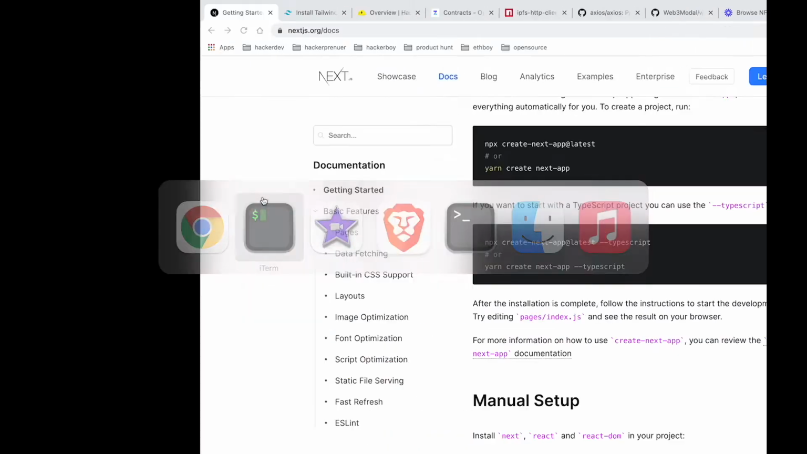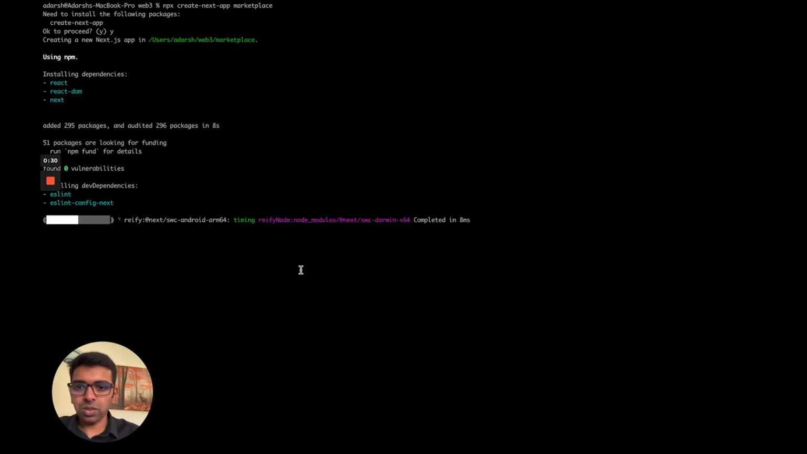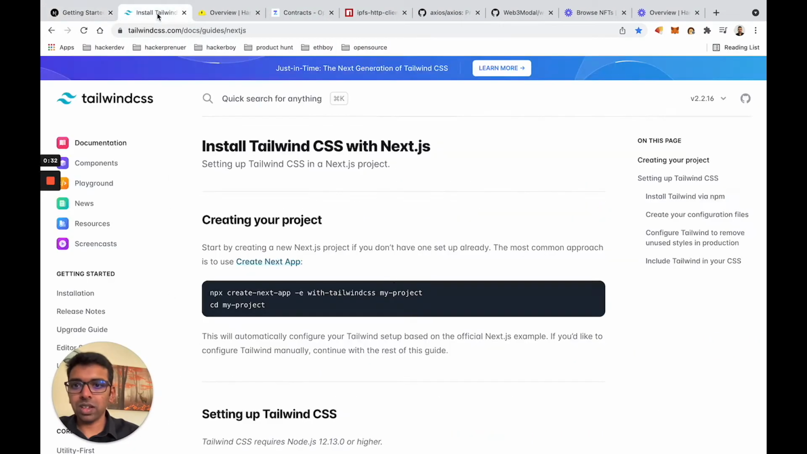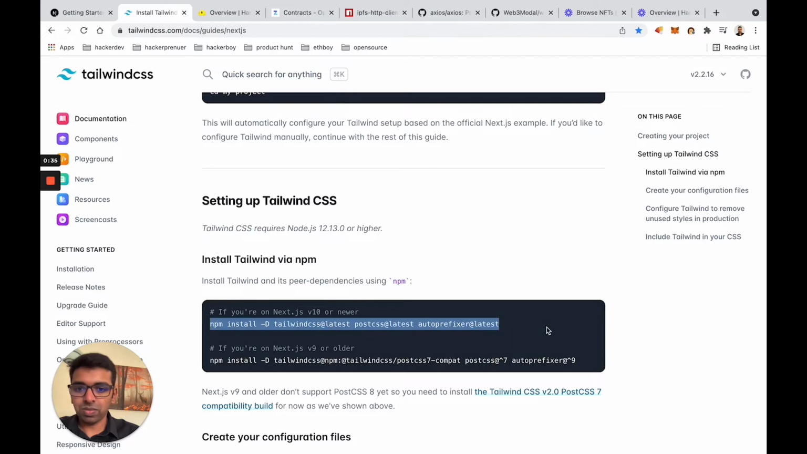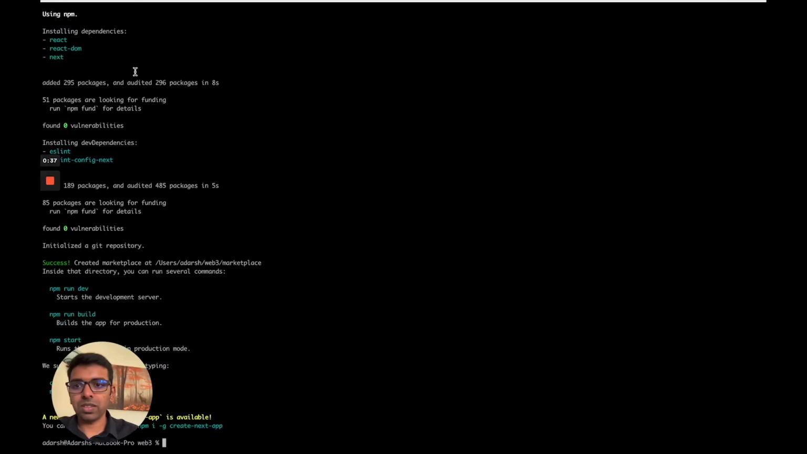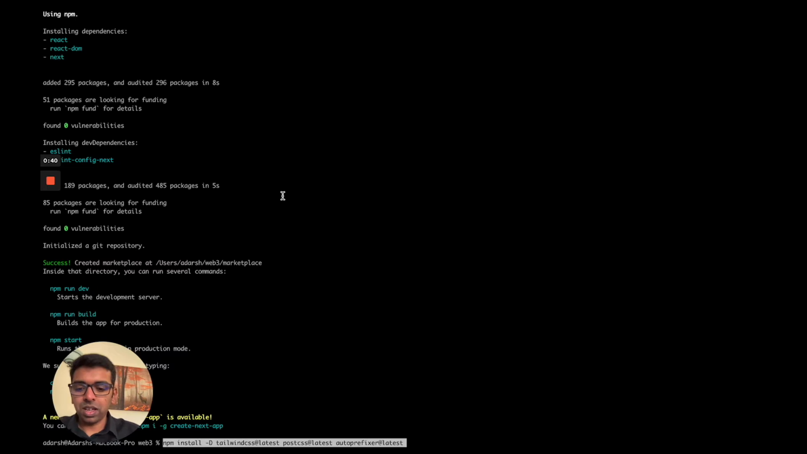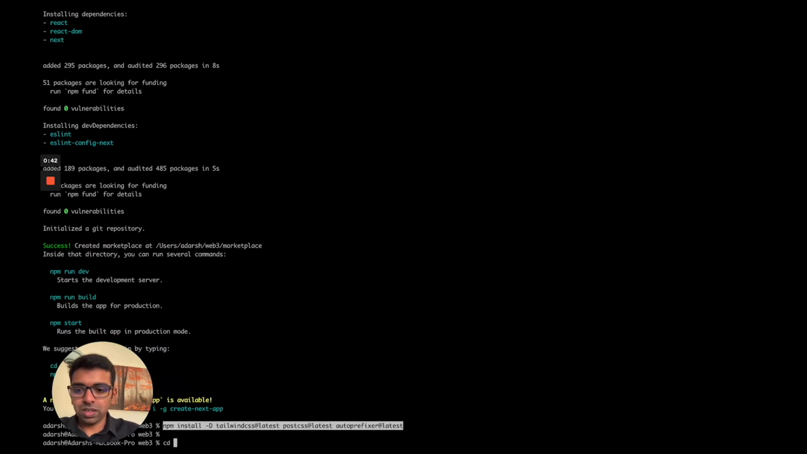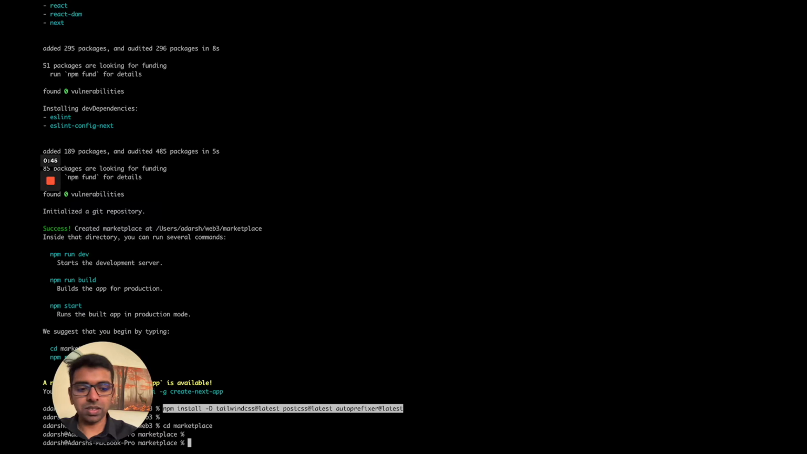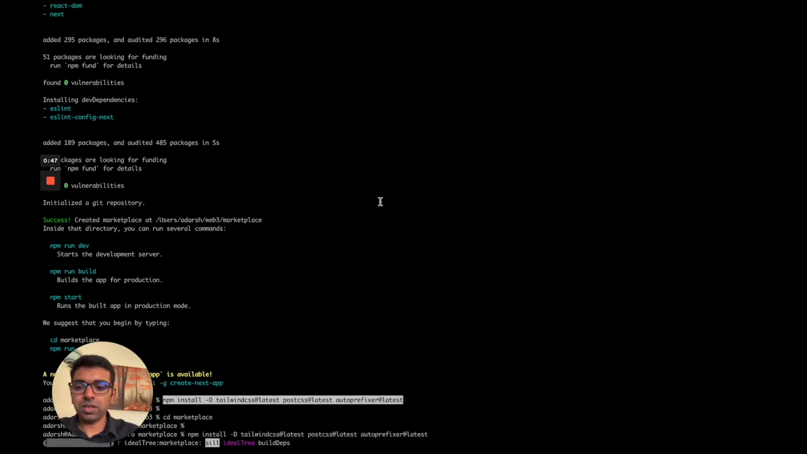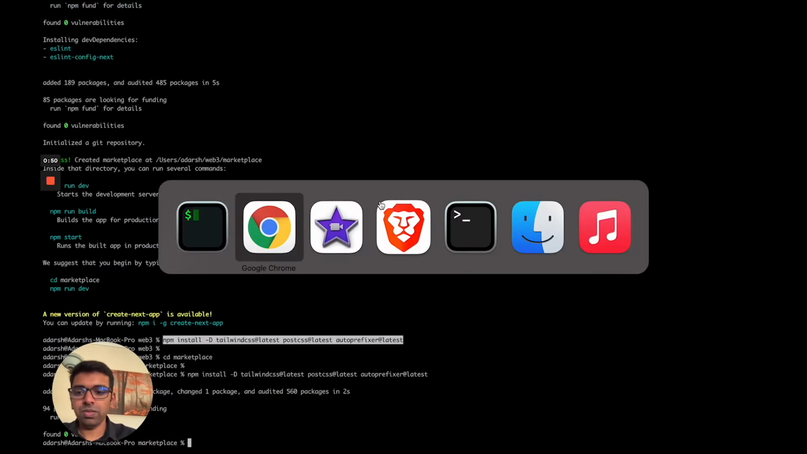Okay, let's start coding. First we're going to create a Next.js app. So create Next app, and we call it marketplace. Let that finish. The next thing we are going to look at is installing Tailwind CSS. We're going to copy this and execute this command. So let's go into the marketplace, then install some of the dependencies for Tailwind while it's happening.